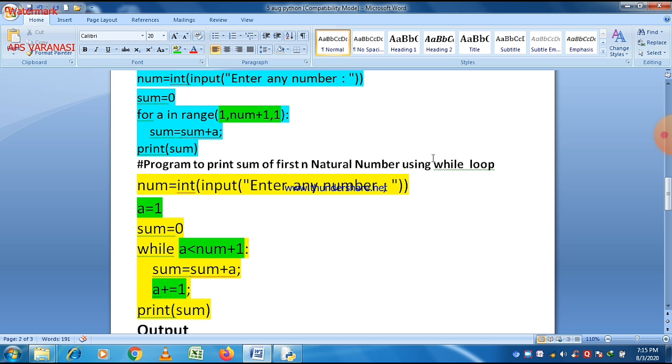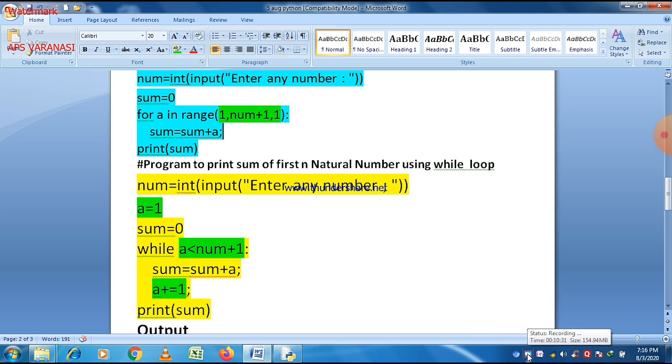inside the body of the while loop, we declare the increment or decrement statement, and all the rest of the things are the same as those given in case of for loop. So that is the process of how to convert a program from for loop to while loop. Here you can easily see that.